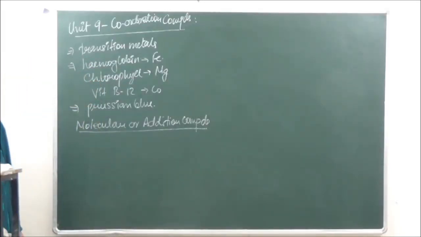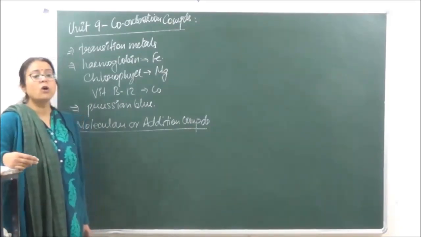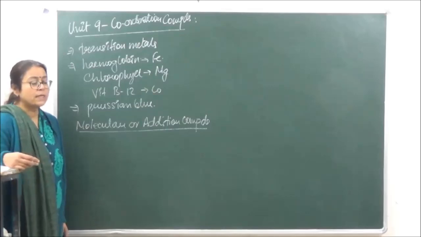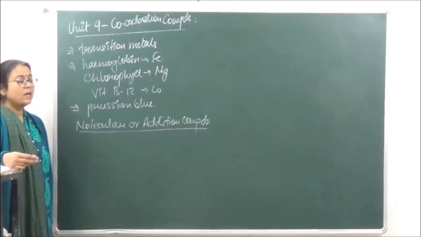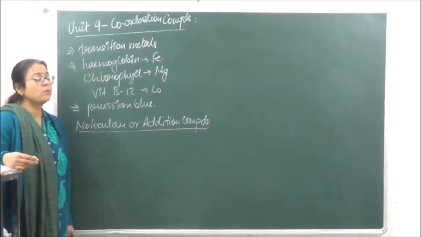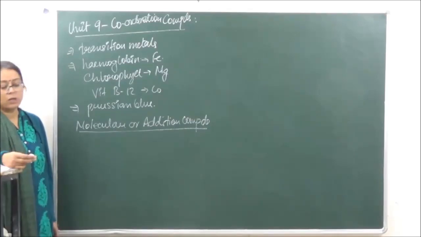Molecular या addition compounds क्या होते हैं? Whenever we have a solution and that solution consists of two or more simple compounds, they are known as molecular or addition compounds. ठीक है? All solutions in which two or more simple compounds are present are known as molecular compounds.